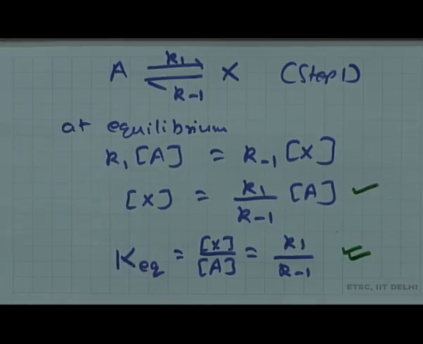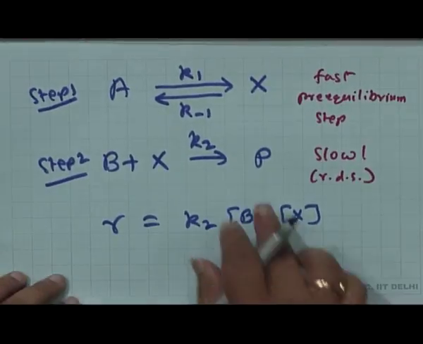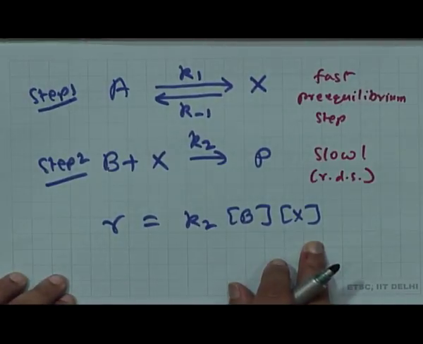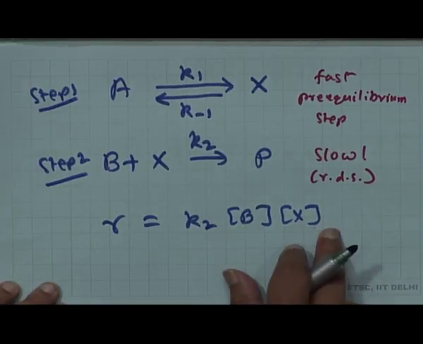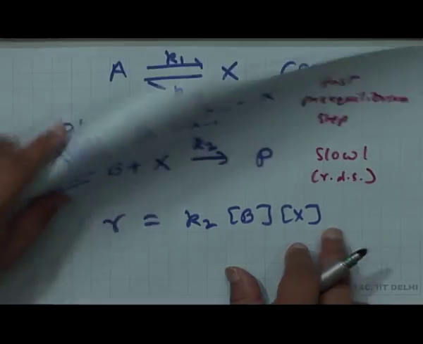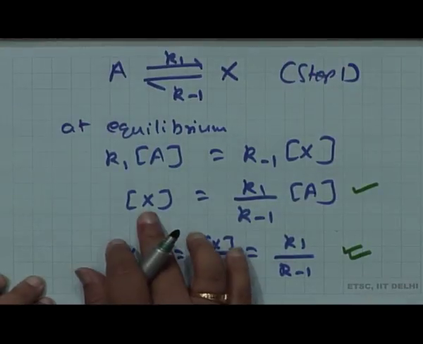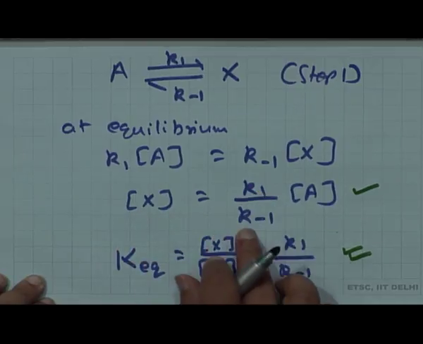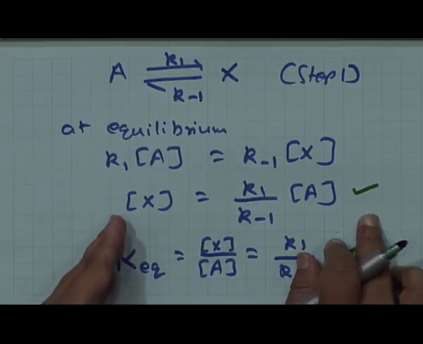Now if you go back to the rate determining step, which determined my proposed rate law, K2 times B times X, this X had to be replaced. Based on this pre-equilibrium, I have X equal to K1 over K minus 1 into A. I replace X by this expression.